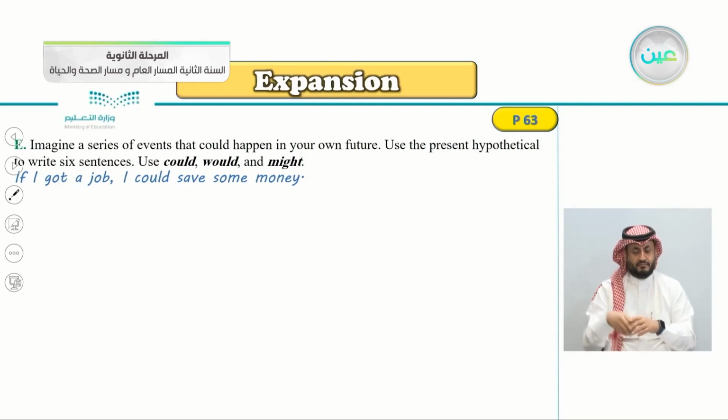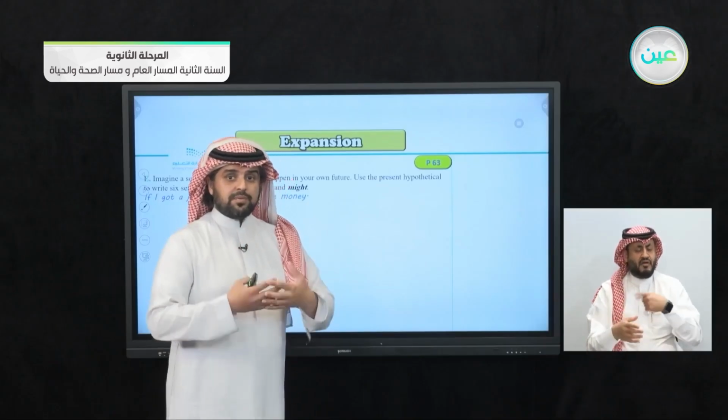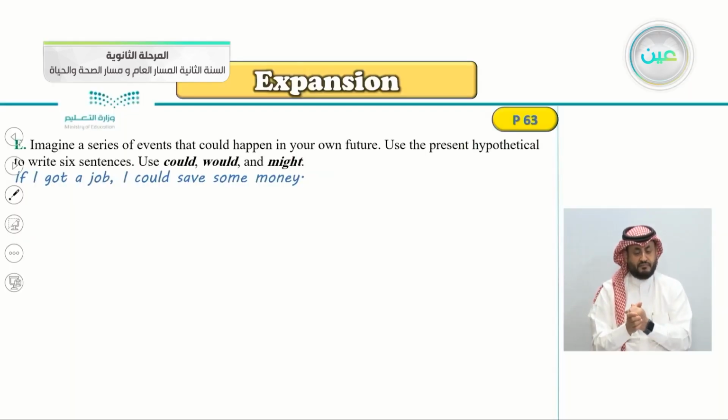Exercise E, imagine a series of events that could happen in your own future. Use present hypothetical to write 6 sentences. Use could, would, and might. So this one is to talk about your own future using the present hypothetical. Of course, use could, would, and might.